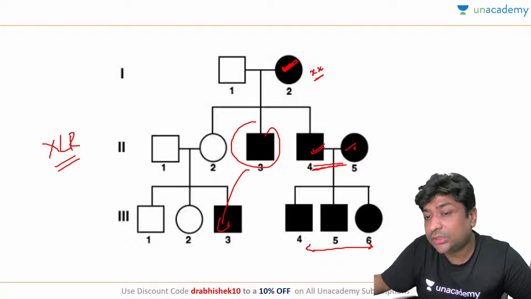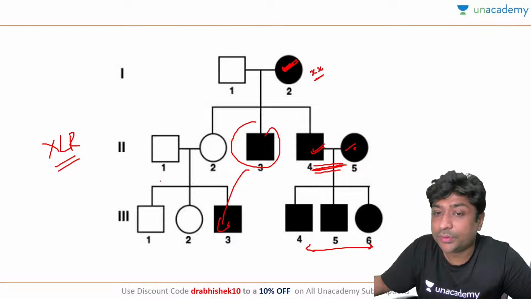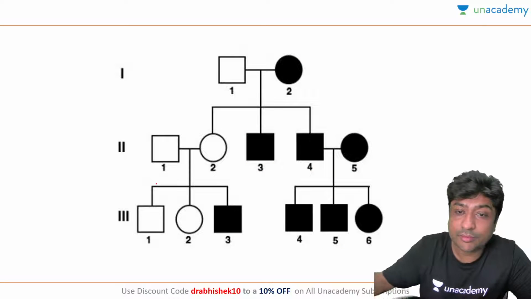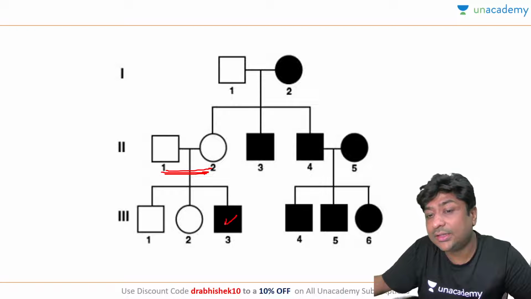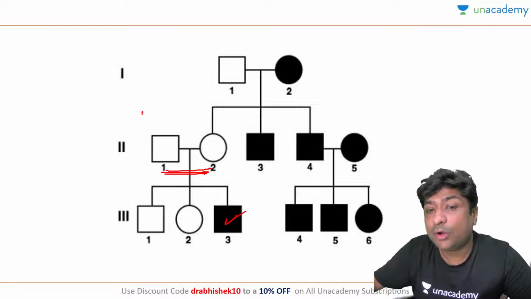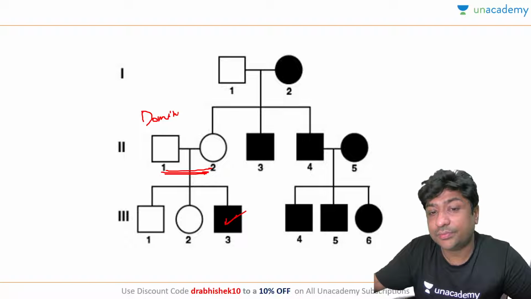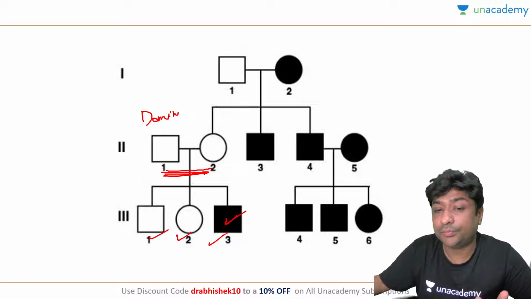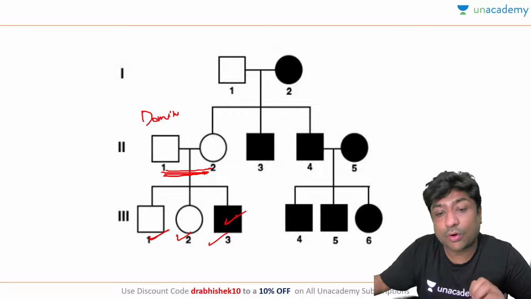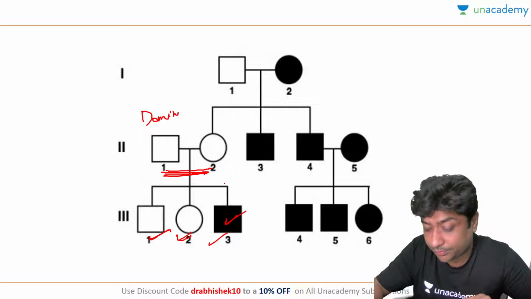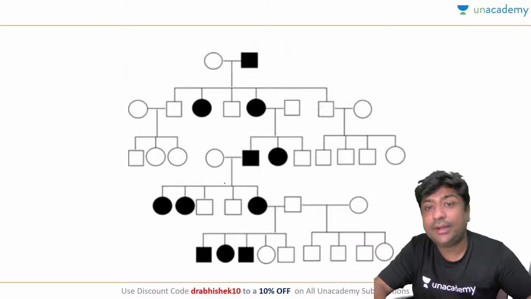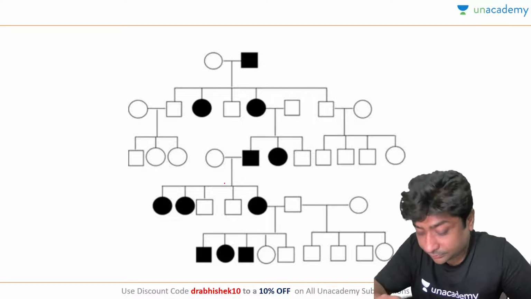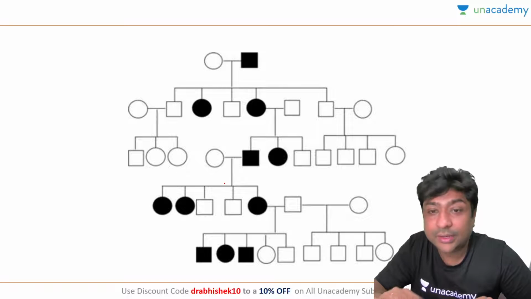Here, both the parents are affected. And why is it a recessive trait? Very simple. Even if both the parents are normal, suddenly the child is affected. A dominant disease will never present like this. If the parents are normal, the children will always be normal. Right? Let's answer this question. Very good, Vasundhara.